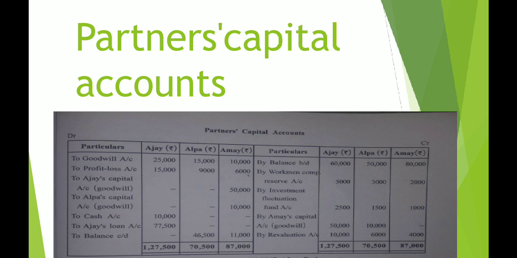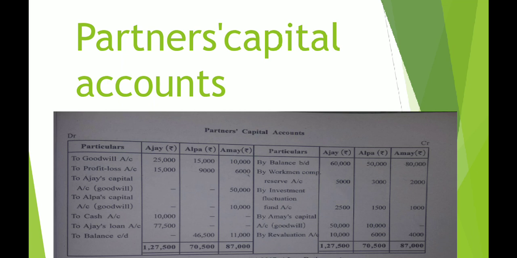We are not bringing it in extra, or incurring any expense for this. We already have a reserve for the same purpose. That is the reason we have not debited the amount 20,000 in the revaluation account. We have just split the 30,000.